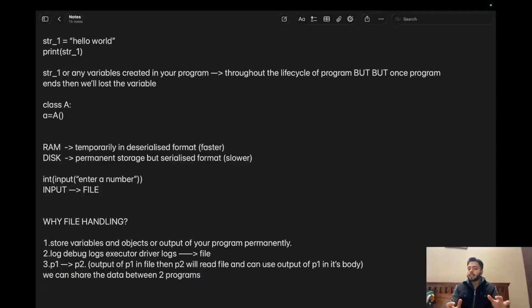But tell me, without file handling, is it possible that you run a program, say hello world or addition of two numbers, and it returns some output, then you write another program and use the output produced by program 1 in program 2? Without file handling, can you do it? But with file handling, we can do it. P1 can write to a file, that P2 can read and consume the data.